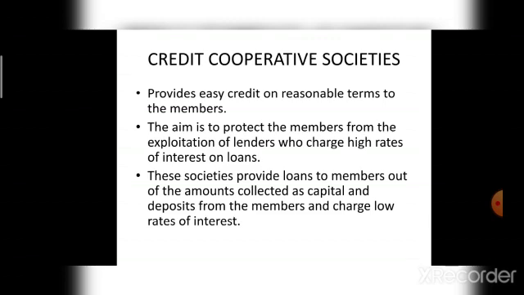And how the loans can be provided to the members? Credit cooperative societies provide loans to members out of the amounts collected as capital and deposits from the members and charge low rates of interest. So it is very beneficial for the members.